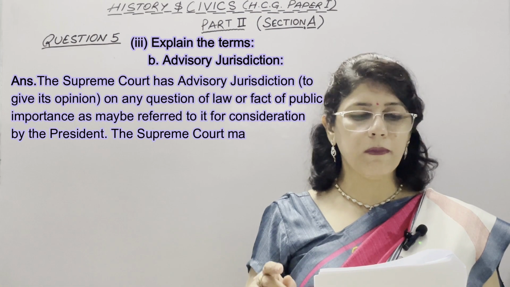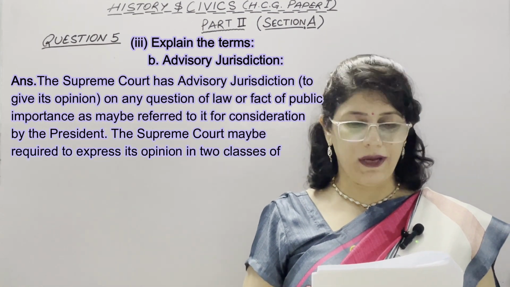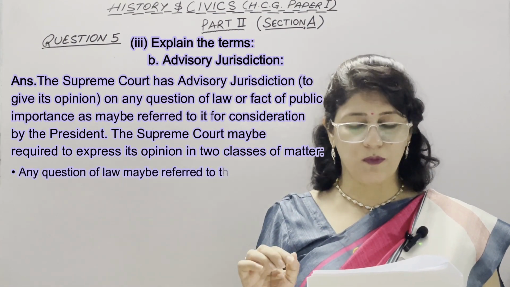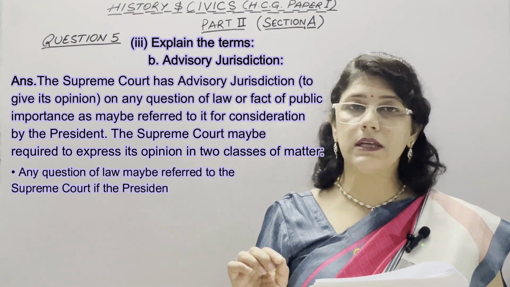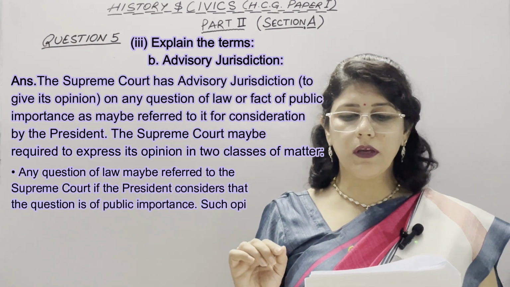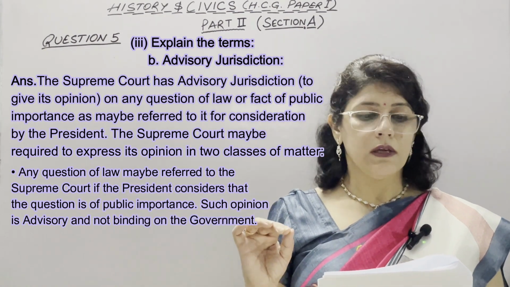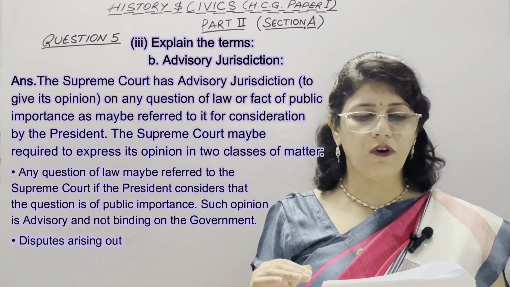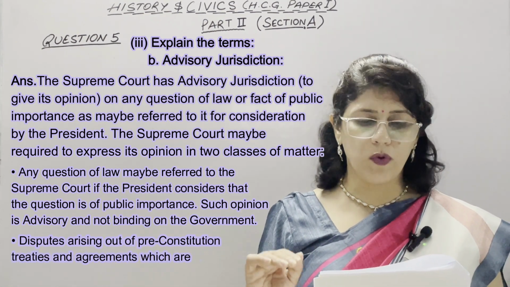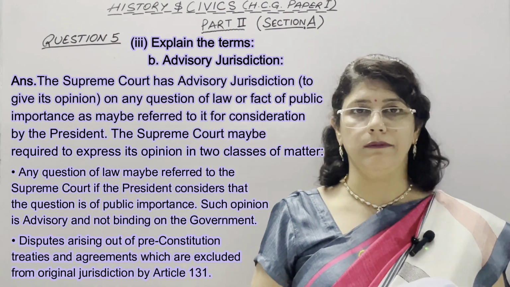The Supreme Court may be required to express its opinion in 2 cases of matter. Any question of law may be referred to the Supreme Court if the President considers that the question is of public importance. Such opinion is advisory and not binding on the government. Second, disputes arising out of pre-constitution treaties and agreements which are excluded from original jurisdiction by Article 131.